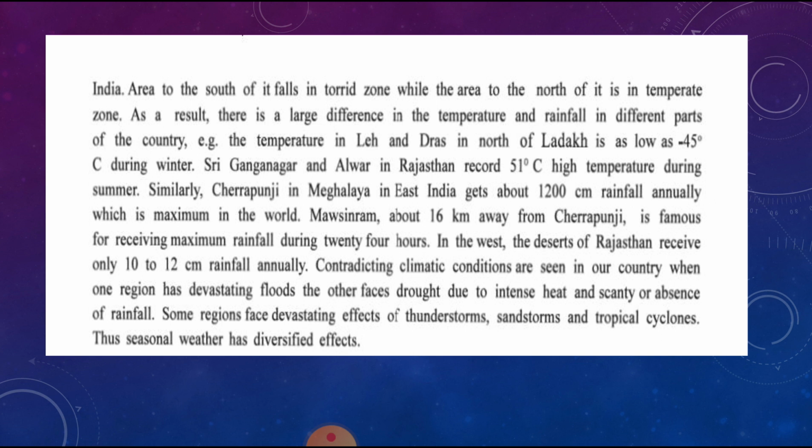Similarly, when we move towards Meghalaya, Cherrapunji in the east of India gets about 1200 centimeters of rainfall annually, which is the maximum in the world.